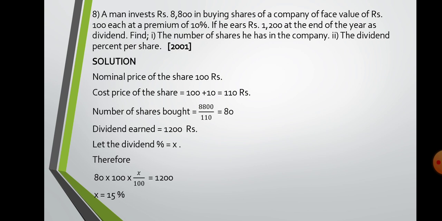Now here again I think the same sum we have already done before. 8,800 is the investment. Nominal price is 100. Cost price is 10% premium. He earns rupees 1200 at the end of the year as dividend, and you have to find the number of shares and total dividend percent. This similar sum we have done before.